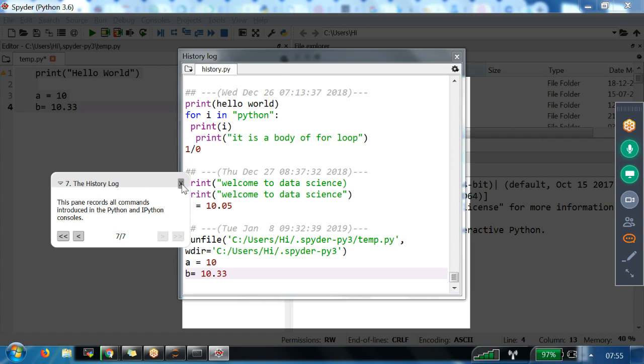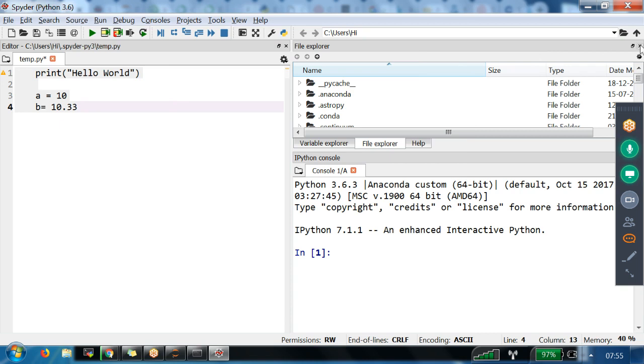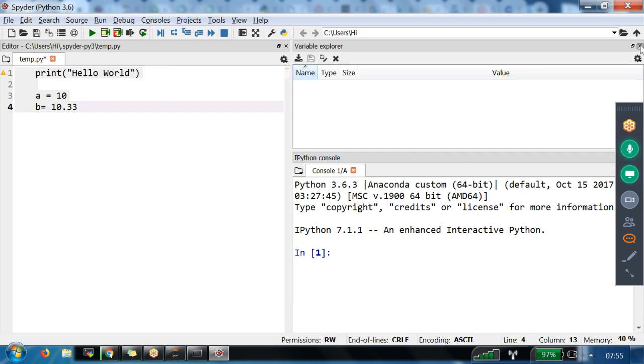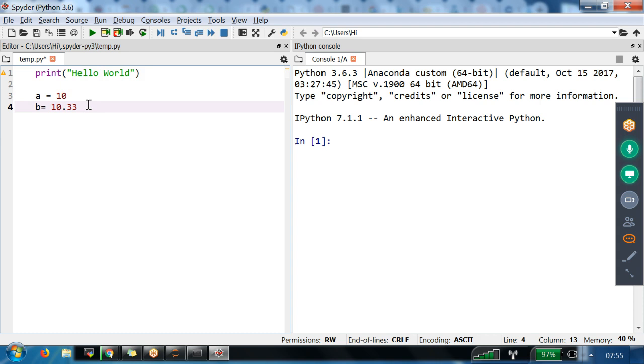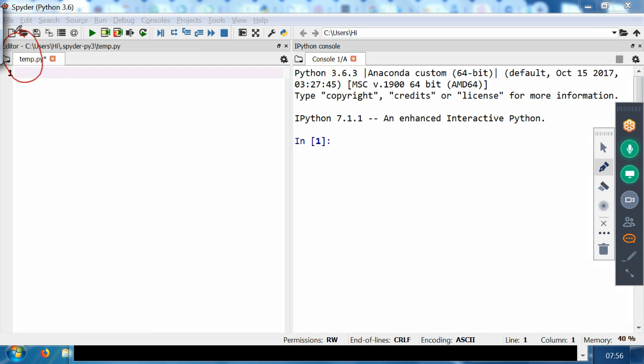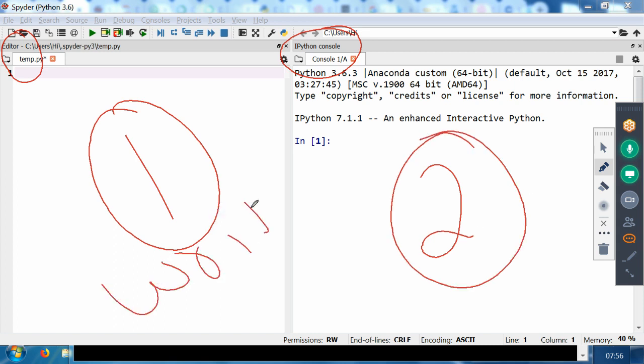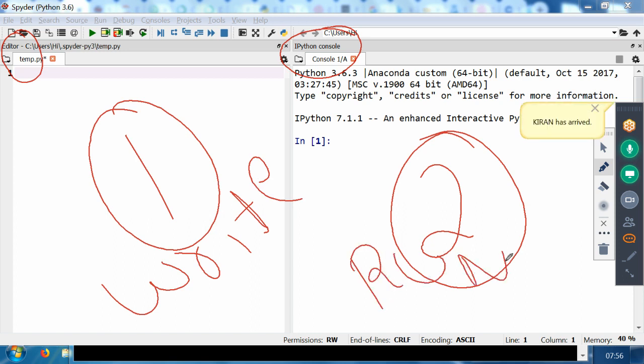So these are the windows available here. The main windows I would like to talk about are two windows. One window is called the editor window. And the second window is called the IPython console. These two windows I am very interested in: the editor is for writing our code, and the console is for running our code.